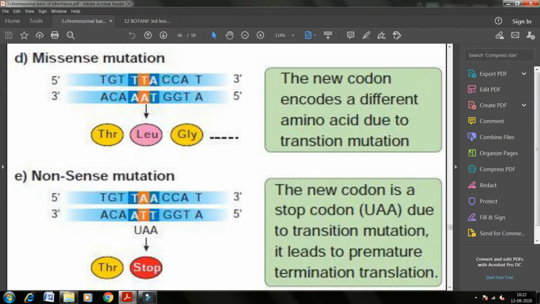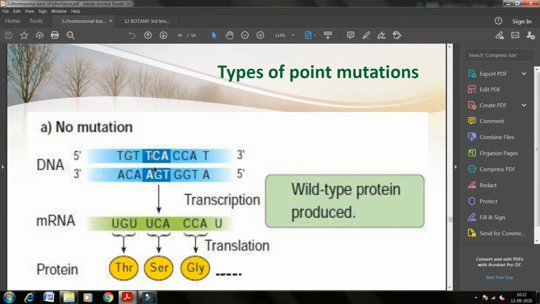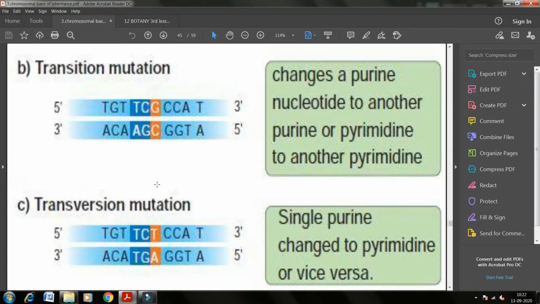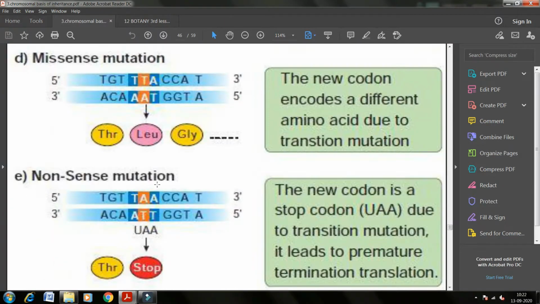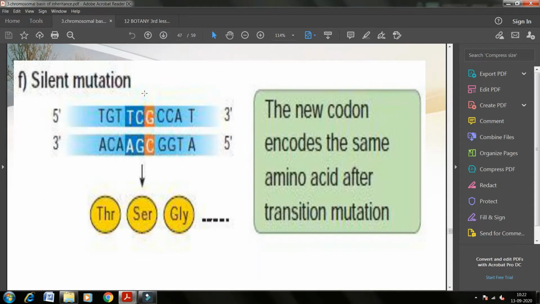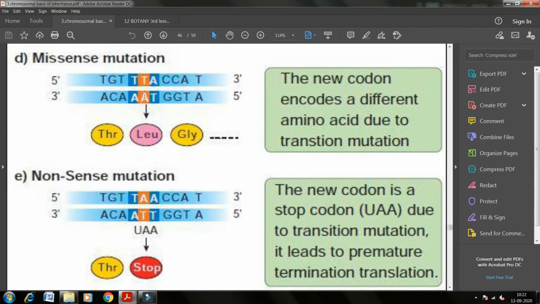So what is missense mutation? If a new codon encodes a different amino acid due to the transition mutation. So a particular base pair is changed. See here, instead of this middle CG, in the missense, instead of that base pair, if we have the TA base pair, it will encode for, instead of serine, leucine. So a new codon encodes a different amino acid due to the transition mutation. Then it is called as missense mutation.